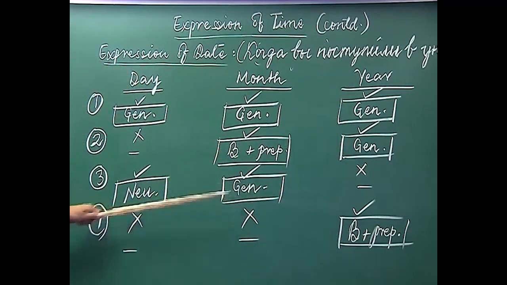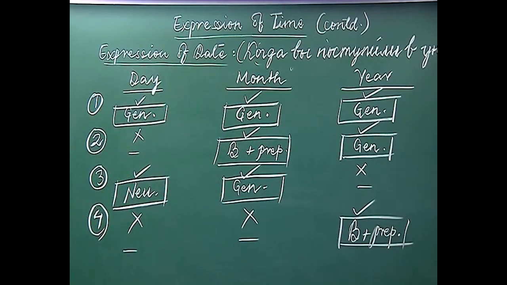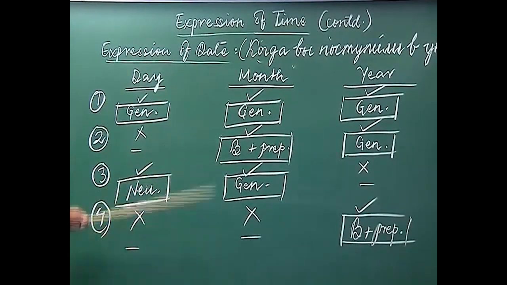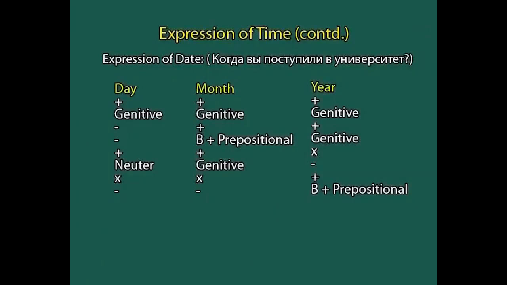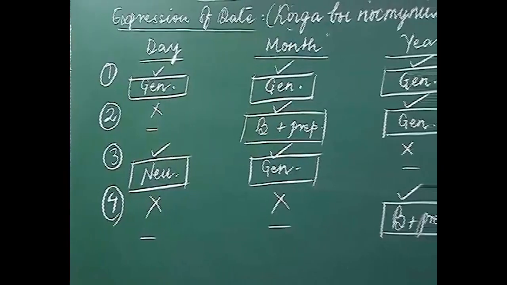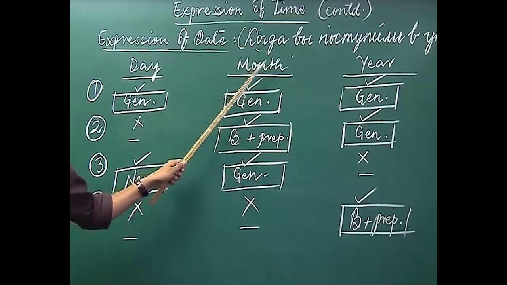The third condition is when we are using day and month together. For example, if someone asks you what is the day today, Какой день сегодня, or Какое сегодня число, I mean what is the date today, how will you answer this question? Obviously, you will say the day and the month. For example, if in English somebody asks you what is the date today, you will say today is 5th of March or 6th of June and so on. Similarly, if in Russian you have to say that, how will you say that? You have to use the neuter gender of the day and the genitive of the month.